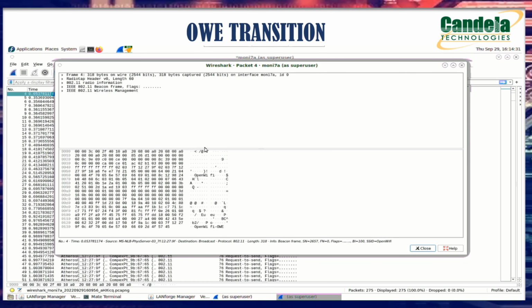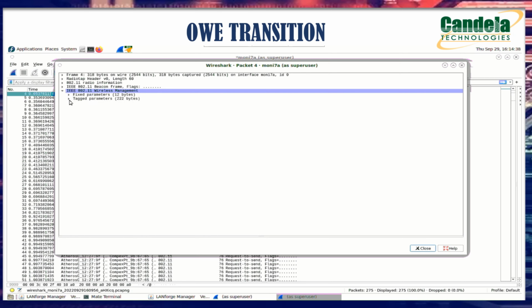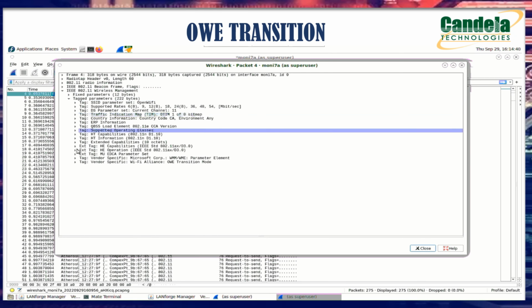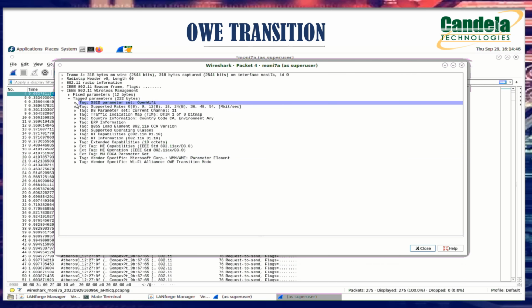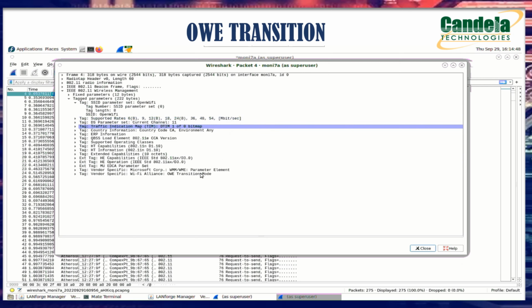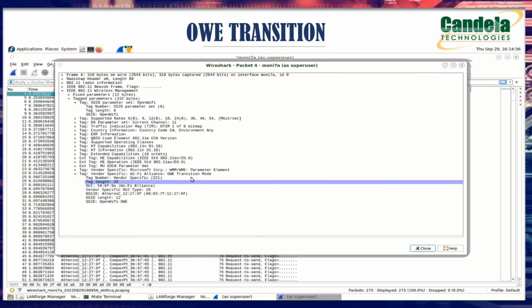So this is the packet capture that I took. Just click on any beacon response and we can see what information is present. Now click on wireless management, click on tagged parameters, and we can find the RSN information. Click on SSID parameter list. Here we can see the SSID that was created and to which we connected.